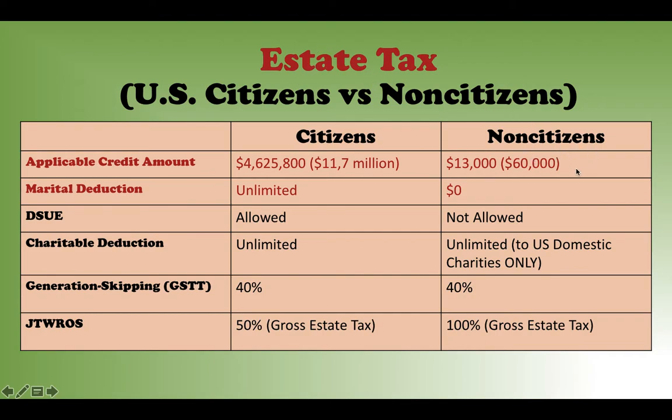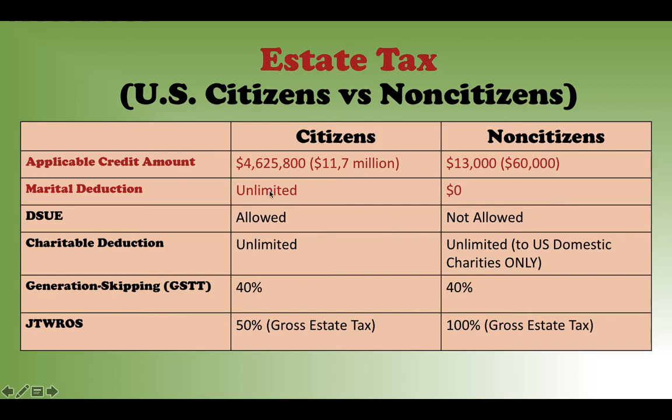However, if you're not a U.S. citizen, if you die this year, if any assets under your name added together are more than $60,000, you have to pay estate tax. So that's the applicable credit amount. For the marital deduction, for the U.S. citizen, you enjoy unlimited marital deduction. For a non-U.S. citizen, you are not eligible for any marital deduction.